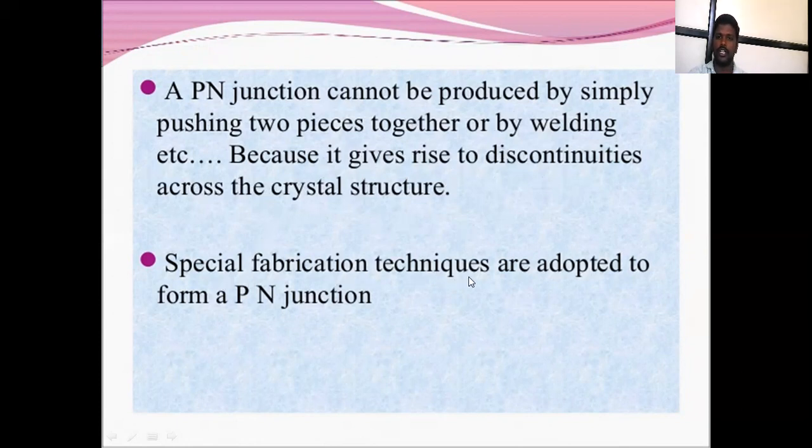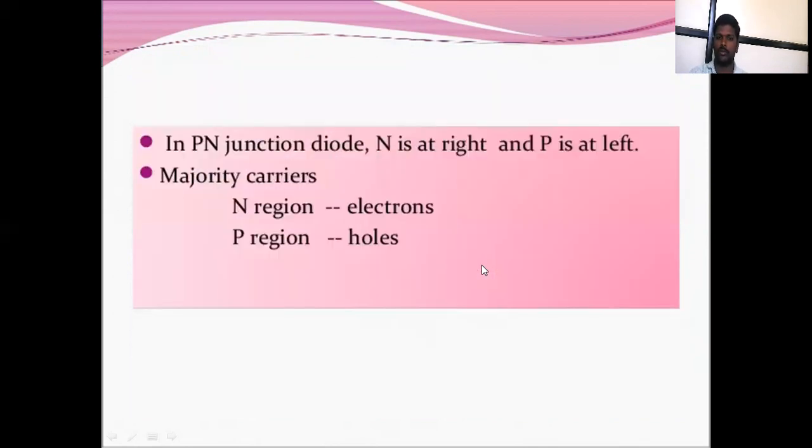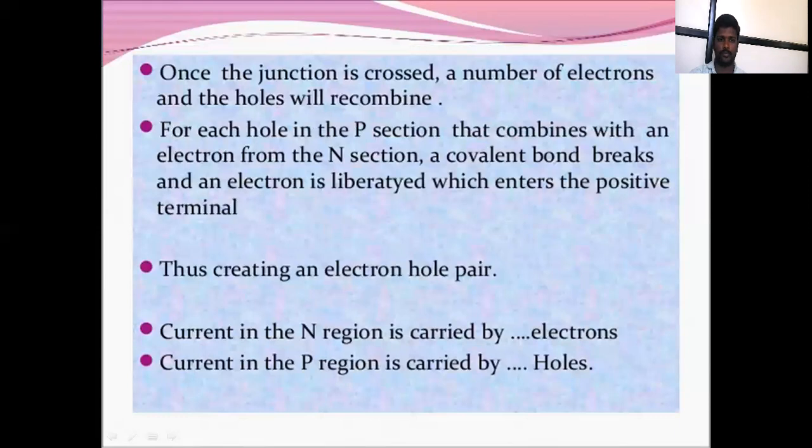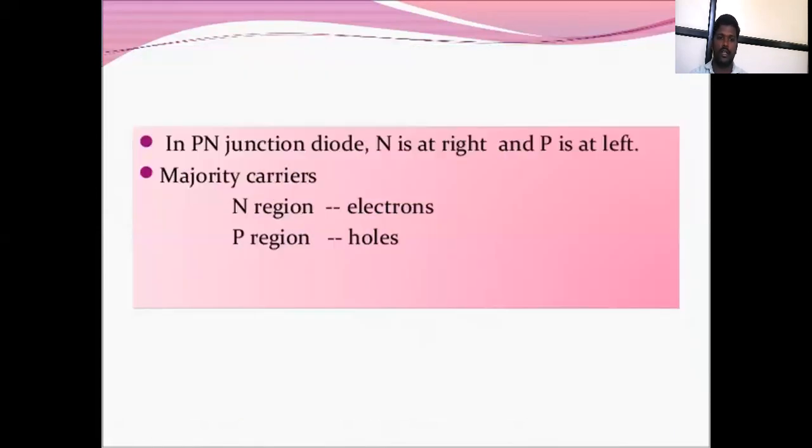Special fabrication techniques are adopted for the PN junction diode. The PN junction diode is formed by doping using these fabrication techniques. In the PN junction diode, N is on the right and P is on the left. In the N region, electrons are the majority charge carriers, and in the P type, holes are the majority charge carriers.